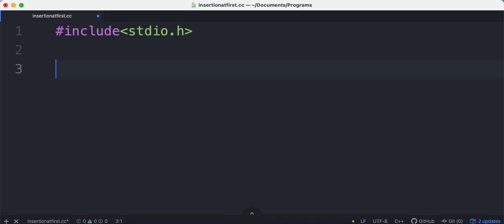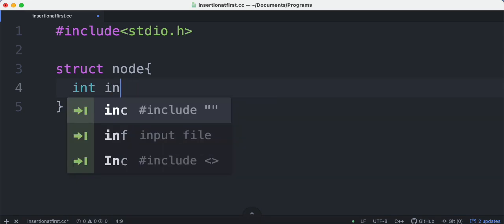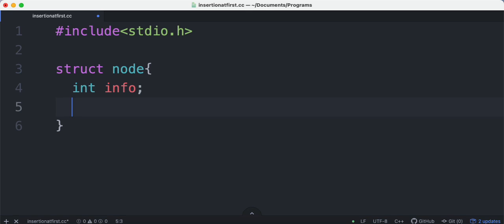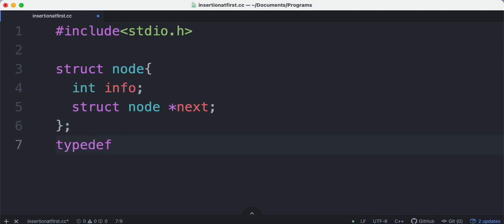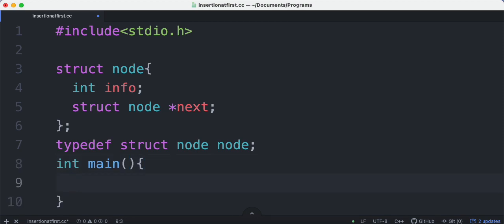So before creating a node, we should have the structure of it. So struct node, and this is integer info, and we should have a self-referential structure. So that is struct node *next. Okay, and let's say we do typedef of struct node as node.